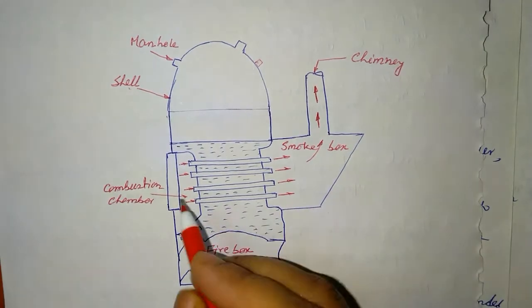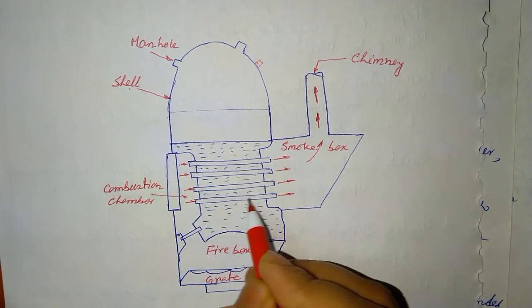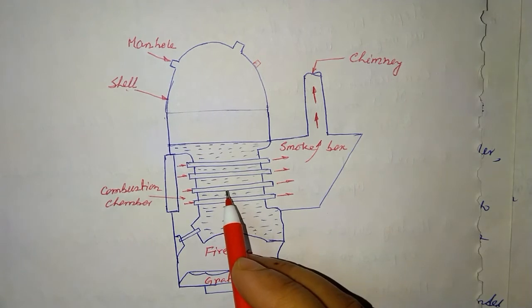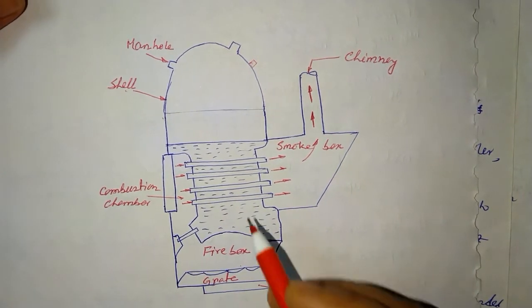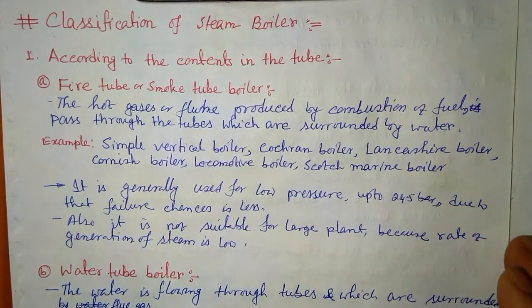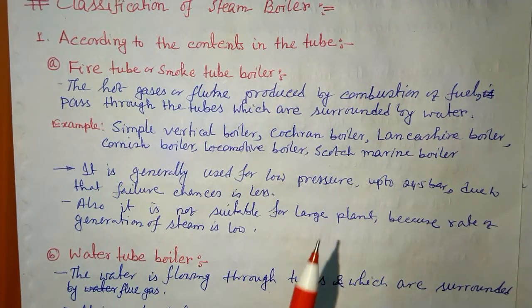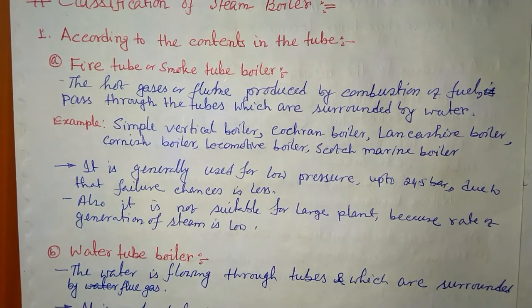Here the flue gas from the combustion chamber flows through the tube, so we can say that the simple vertical tube boiler is a fire tube boiler. So, fire tube boiler and water tube boiler. Fire tube means flue gases flow through the tube. Water tube means water flows through the tube and is surrounded by the flue gases.